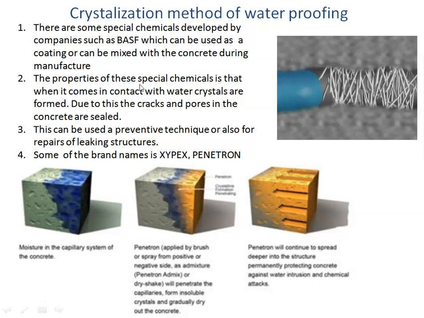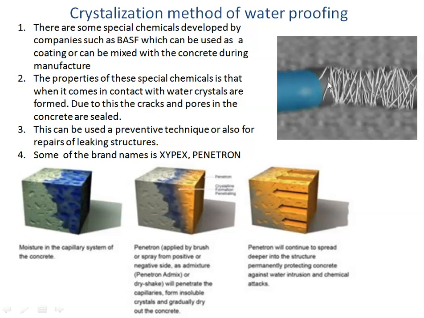The property of this chemical is that when it comes in contact with water, crystals get formed. Where will the water be present inside the structure? It will be present in places where there are cracks or pores. So wherever water enters the structure, and if this chemical is present there, the minute it comes in contact with the water, it will create crystals.